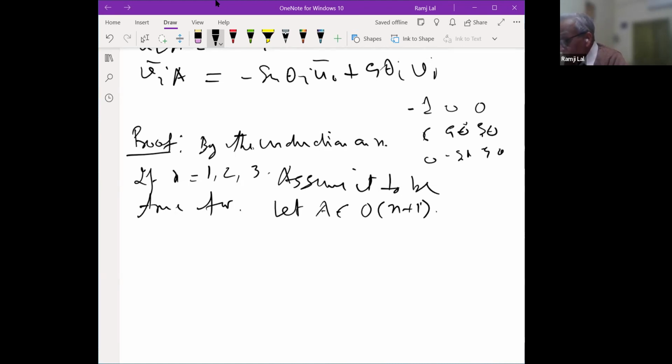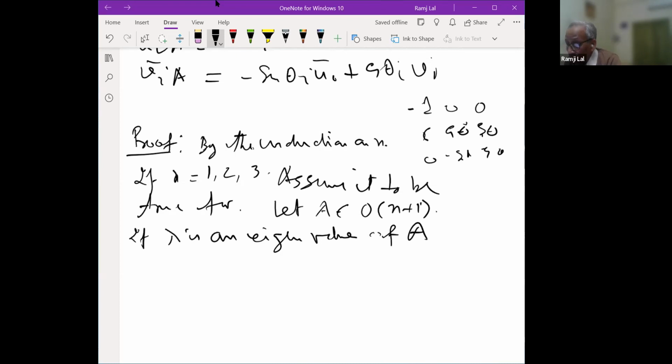So if lambda is an eigenvalue of A, you see that an eigenvalue of A need not lie in R, right? An orthogonal transformation need not have all its eigenvalues real. For example, if you look at theta equal to pi by 4, you will not get real eigenvalues here.